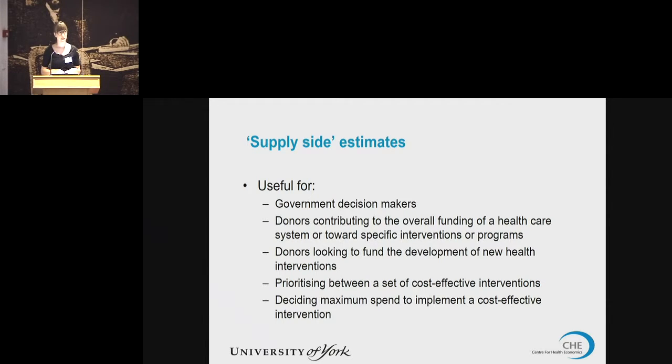So if we have interventions for which we have the same cost-effectiveness ratio, we can't, on that basis, determine which one to prioritize. But with additional information about the marginal productivity of spending on health and also the size of the population that stands to benefit from each intervention, we can use that to prioritize between interventions. And finally, this can give us a maximum that we should be willing to spend to implement or to develop an intervention. And I'll go through these last two in a bit more detail with the examples.